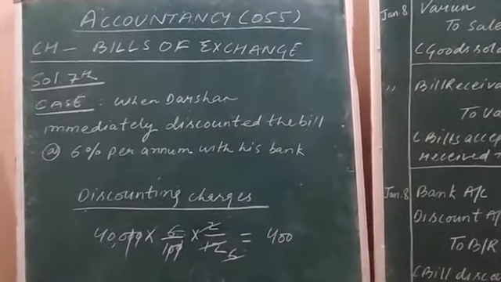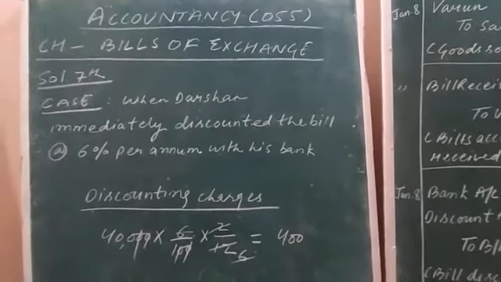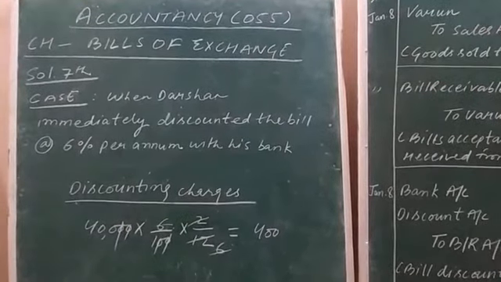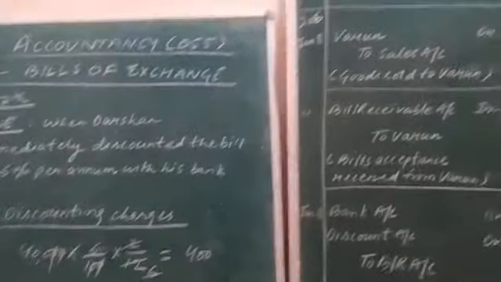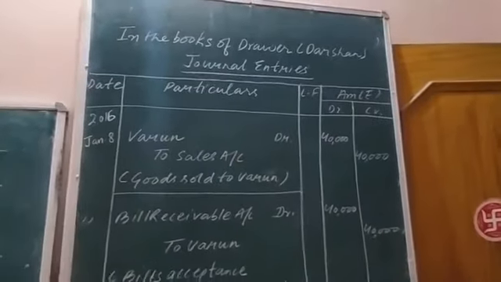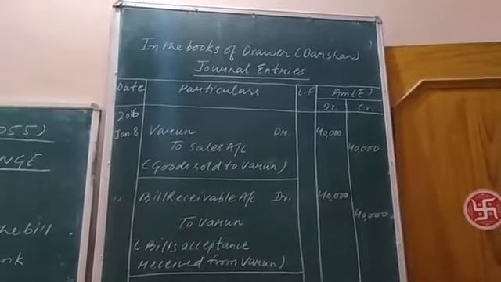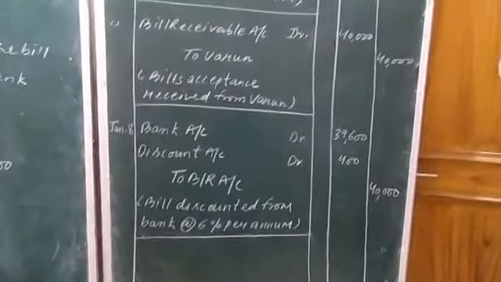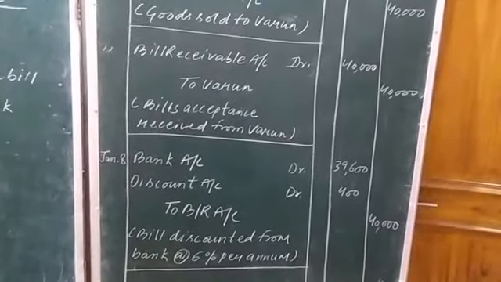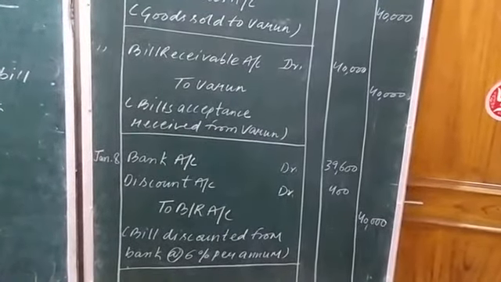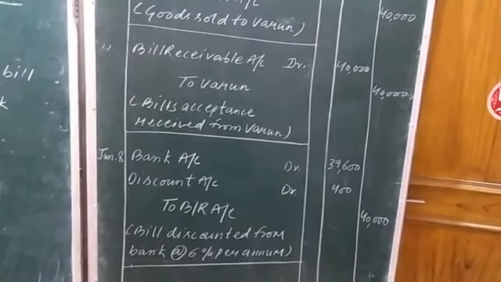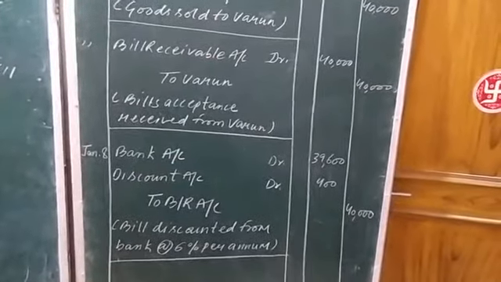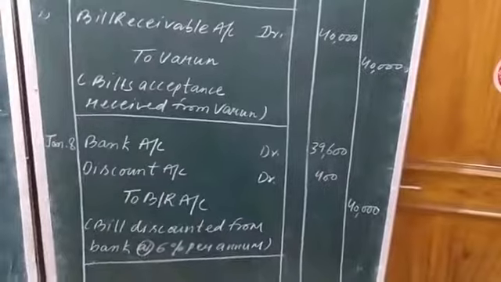Now you need to pass the journal entries in the books of drawee, that is Varun, yourself. Just take the screenshot of the left hand side solution of the same question and just tear it up. Now take the screenshot of the right hand side portion. Okay, right, take the screenshot. The YouTube video link of the same explanation will be shared by me in the class WhatsApp group. Repeatedly watch the video, and if any query or problem arises, you can share your problems on my personal WhatsApp number. I will solve your problems.